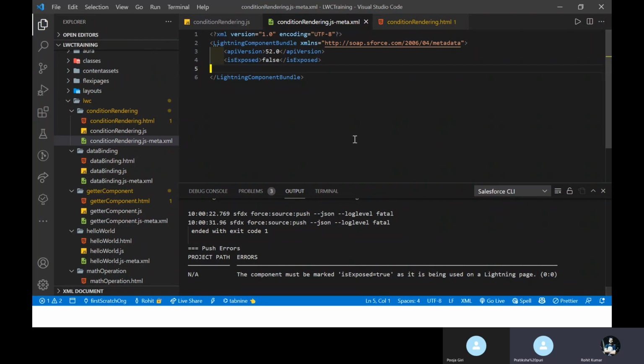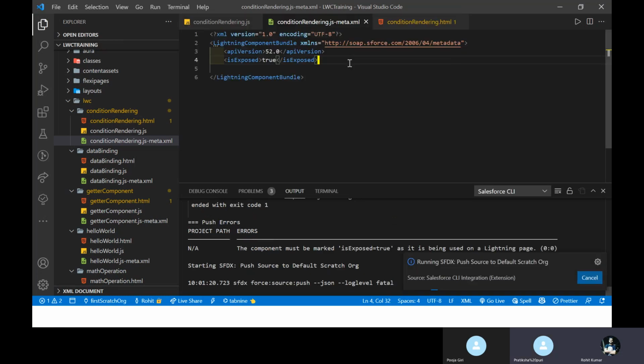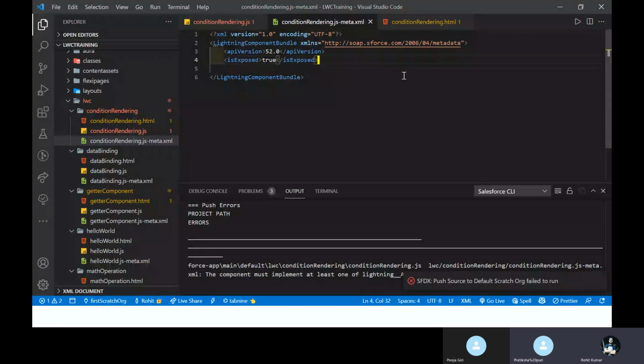Okay, so the first time you make it true, right? Yes. Then you cannot see this component under your org, right? Yes. Yeah, so definitely you can see this component because its isExposed is true right now. Okay, just save it and push it. Let me show you too. Its isExposed is true. Okay, you can see I already used it in the Lightning App page, so that's why it's showing me.